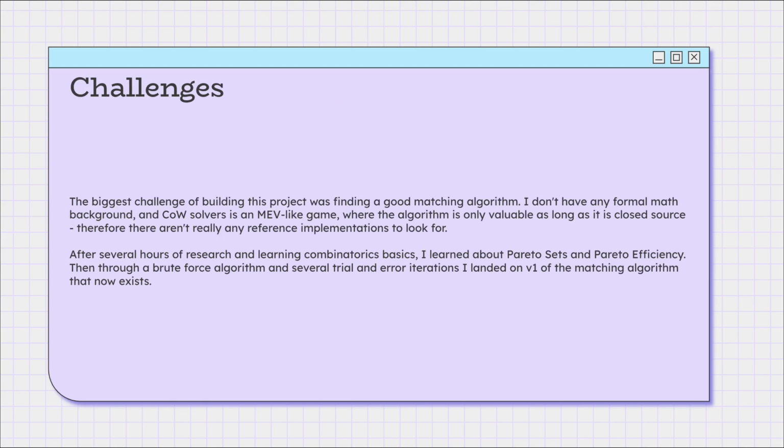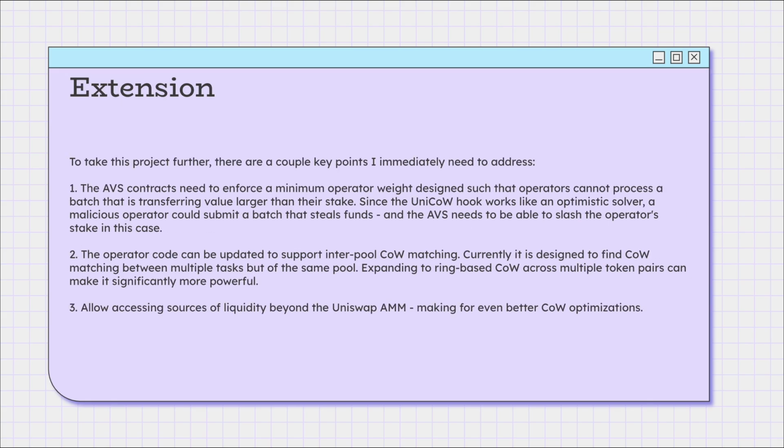The biggest challenge of building this project was finding a good matching algorithm. I don't have any formal background, and CoW solving is an MEV-like game where the algorithm is only valuable as long as it's closed source. After several hours of research and learning, I learned about Pareto sets and Pareto efficiency. Then, through a brute force algorithm and several trial and error iterations, I landed on V1 of the matching algorithm that now exists.